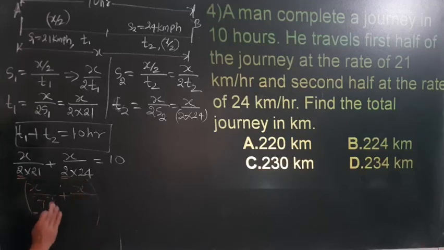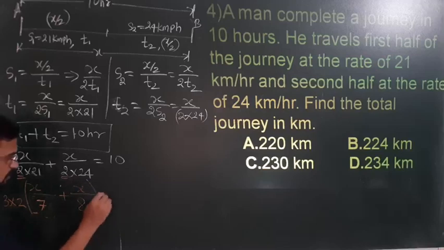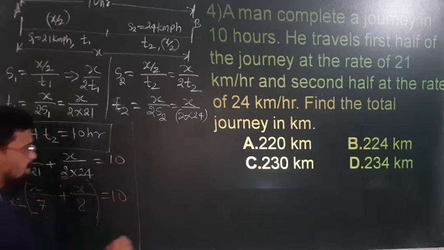From this bracket you have taken 3 into 2 outside, so 2 outside, 3 sevens and 3 eights, and this is equal to 10.